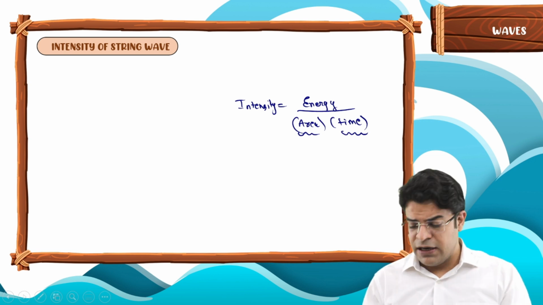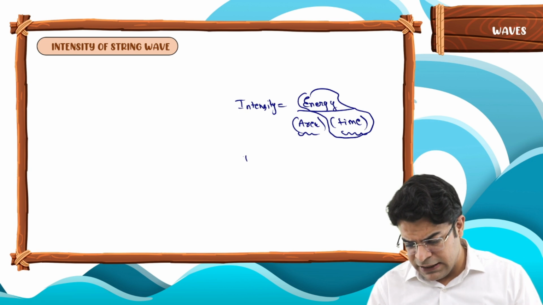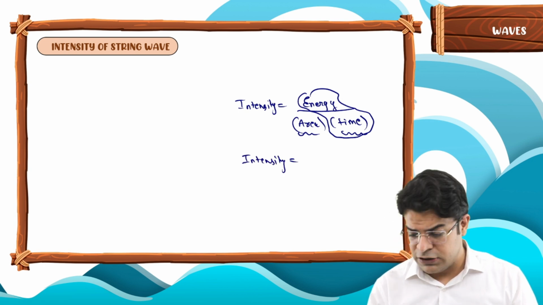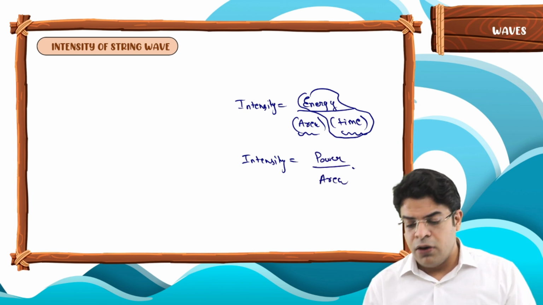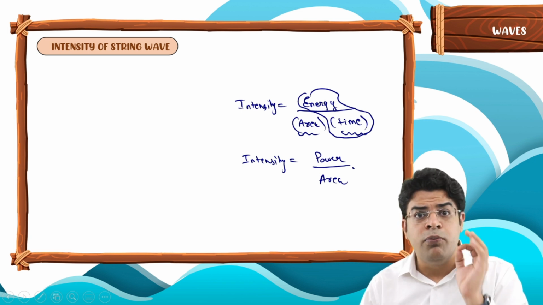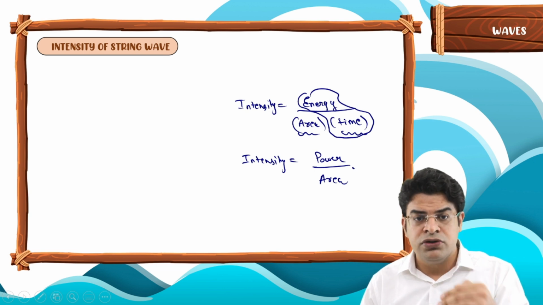Now since we can write energy transferred per unit time as power, remember that intensity can also be written as the power transferred per unit area. Now, the formula of intensity and the average power delivered by the string wave both look ugly, but they are very easy to derive once you stick to the basics.